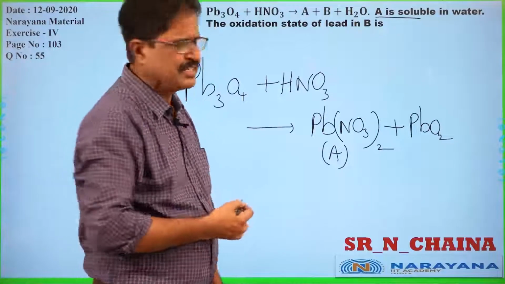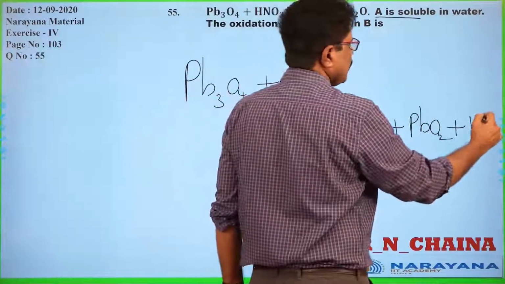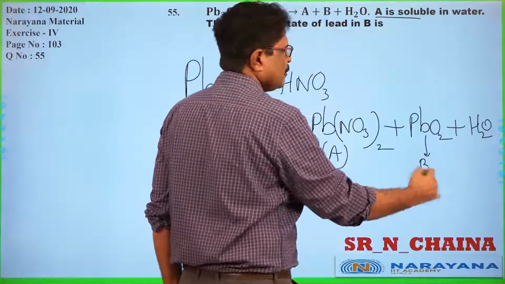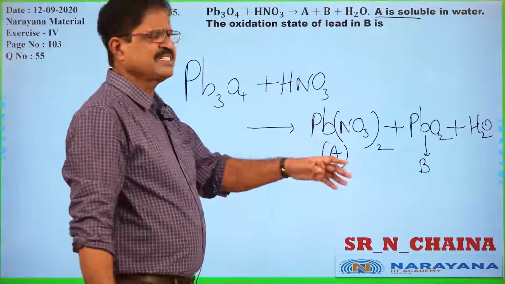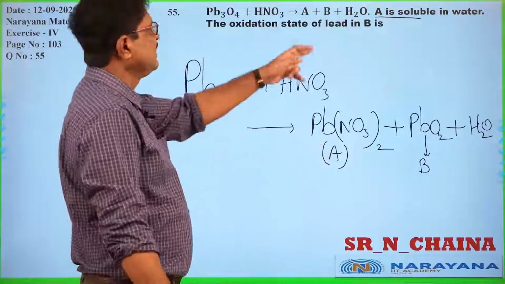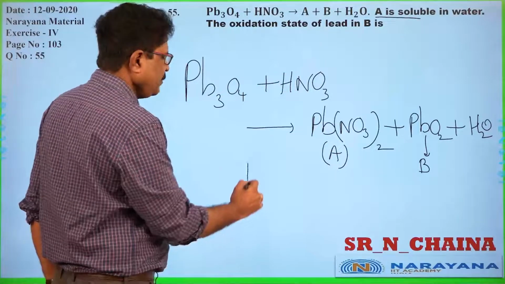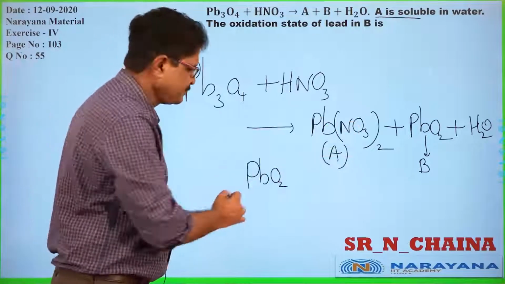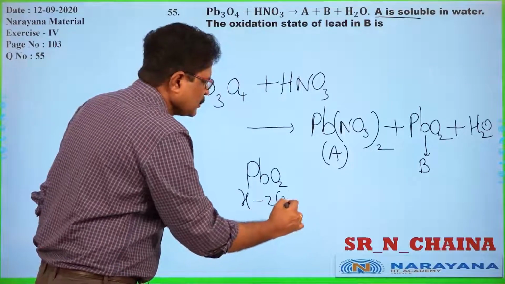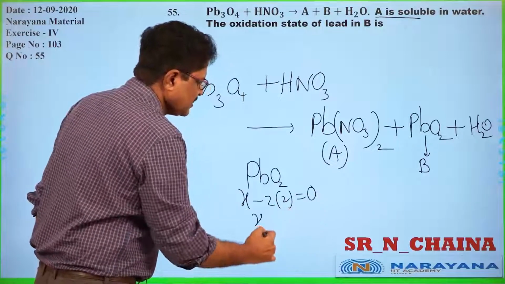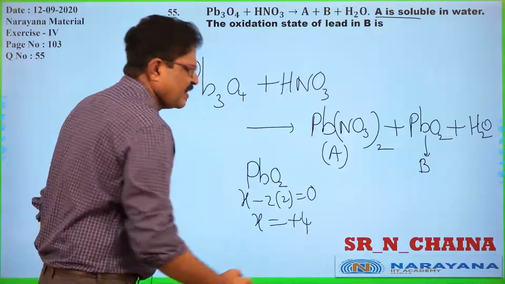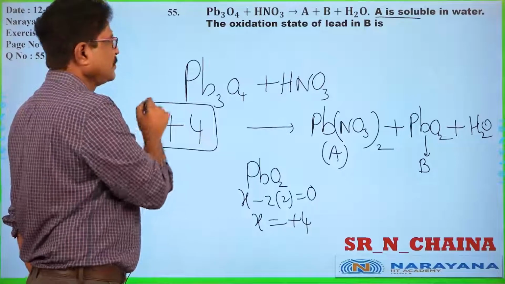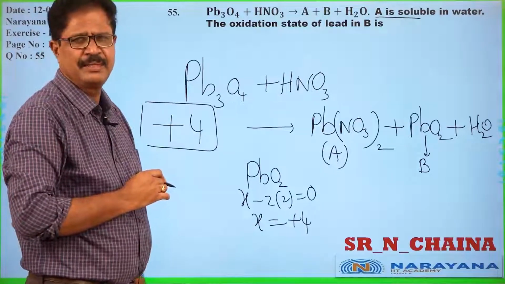Previously we have discussed this question along with water. So this is the compound B. He has asked the oxidation state of lead in compound B. So PbO2 is the compound B. As we mentioned, X minus 2 into 2 is equal to 0, so X is equal to plus 4. So for this question, the answer is plus 4, a numerical integer value.